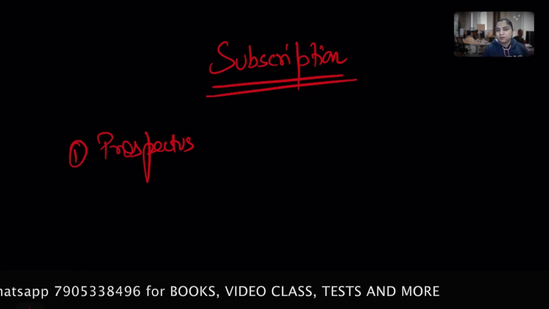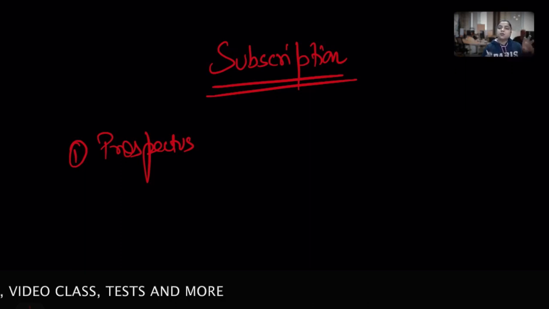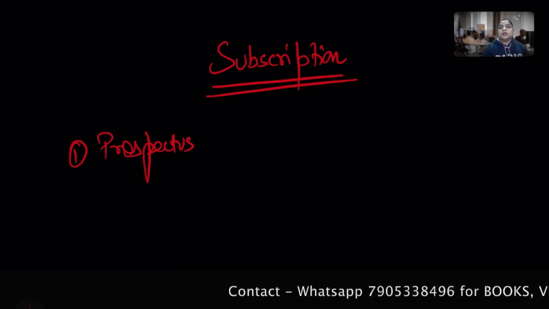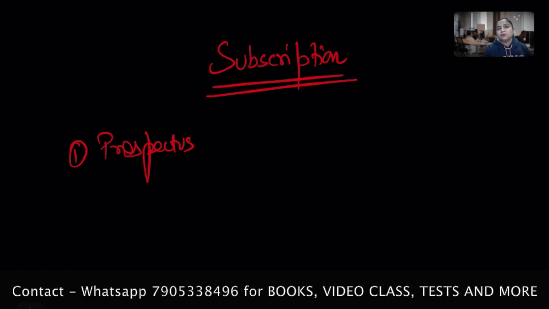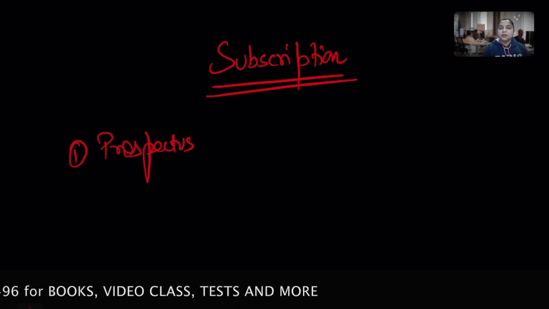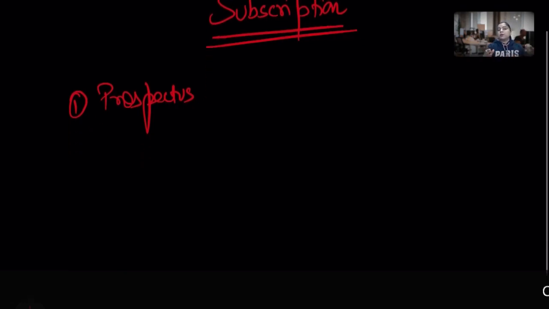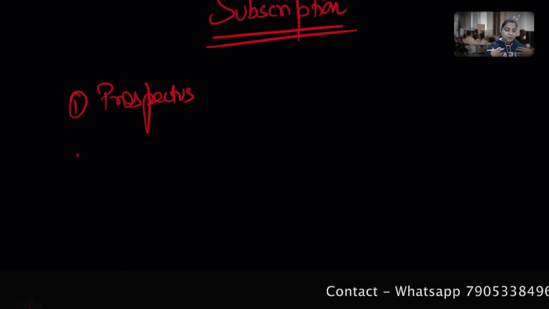So the company issues the prospectus for that particular subscription, but the company has a limit: there should be a minimum amount, and that minimum amount should be mentioned in the prospectus. It must be subscribed, that is, taken over by the public, before any kind of security allotment can be made. So sometimes the company does not receive the equal amount that it wants.